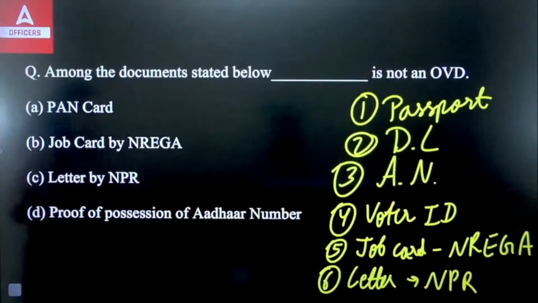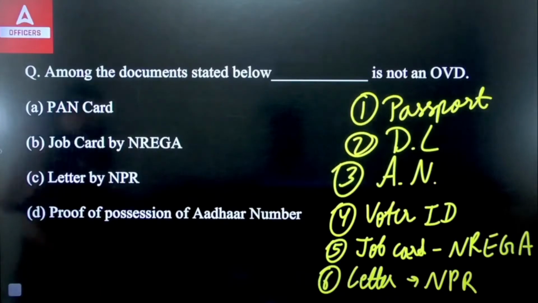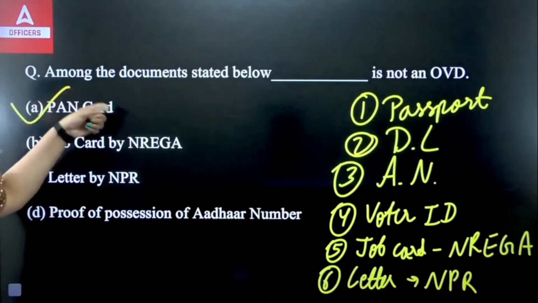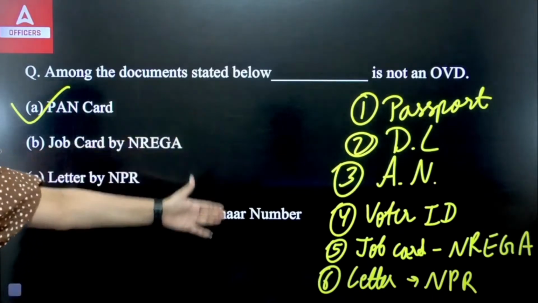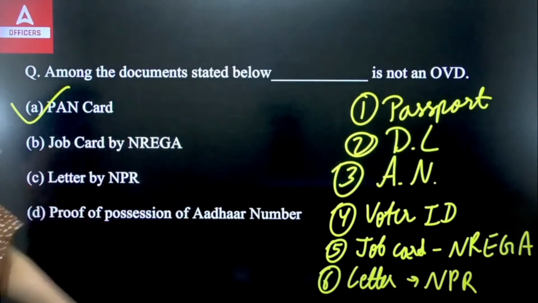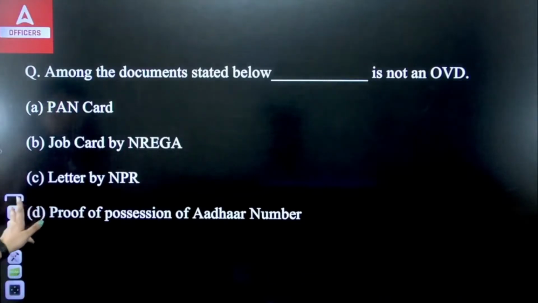So these are the six officially valid documents, which do not cover your PAN card. So the right answer will be your A option. PAN card is not anymore a part of your official valid document list. Okay. So the right answer will be your A option.